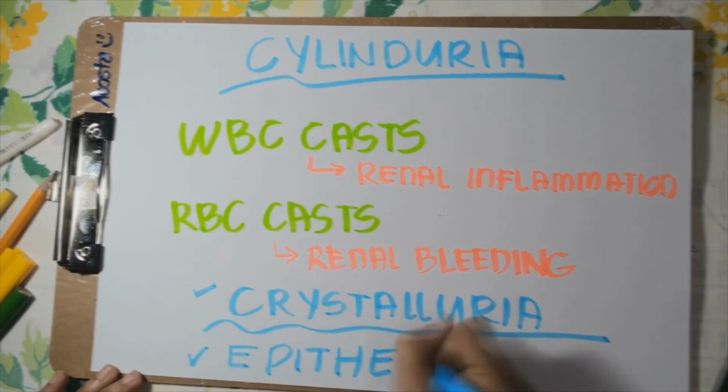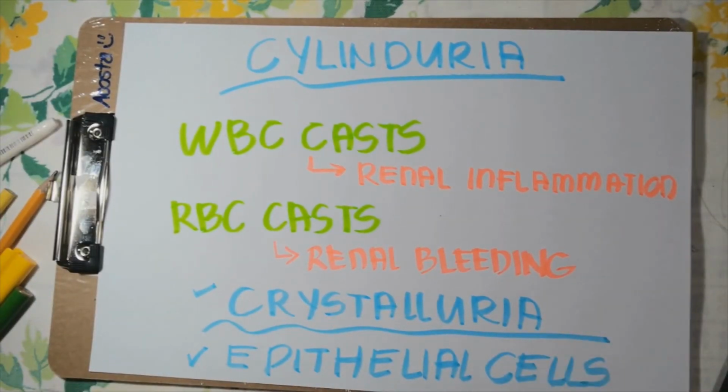Epithelial cells. Squamous epithelial cells usually enter urine as it is voided through the vagina or prepuce. Other epithelial cells found in urine are transitional and renal, which are normally present in low numbers. Renal epithelial cells are small, just slightly larger than WBCs. The size of transitional cells varies markedly.